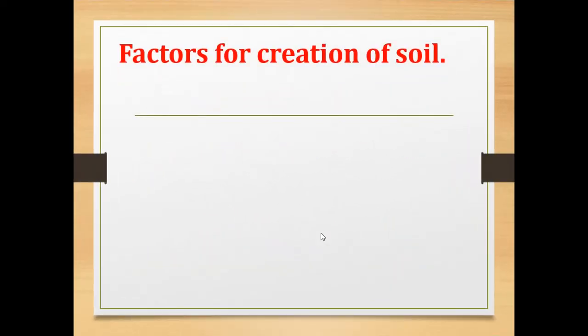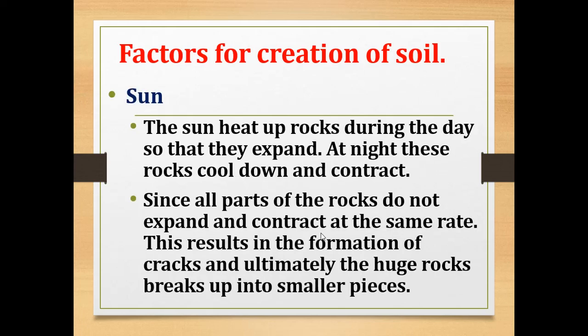Now, factors for creation of soil. How is soil formed? First one is sun. Sun is responsible for the creation of soil. The sun heats up rocks during the day so that they expand. Due to the heat of the sun, rocks expand during the daytime. At night time the rocks cool down and again they contract. Since this expansion and contraction takes place, cracks are formed, and ultimately the huge rocks break up into smaller pieces which form the soil.